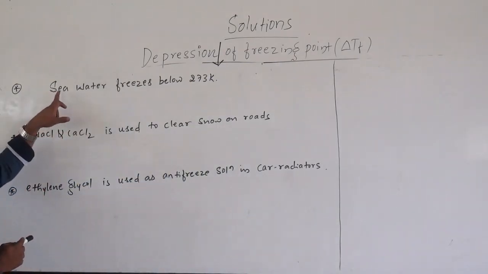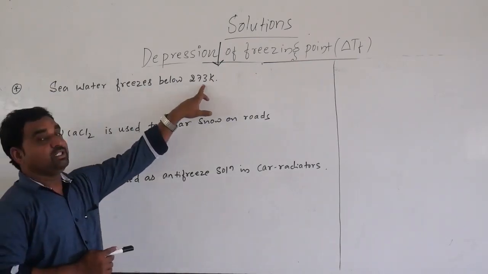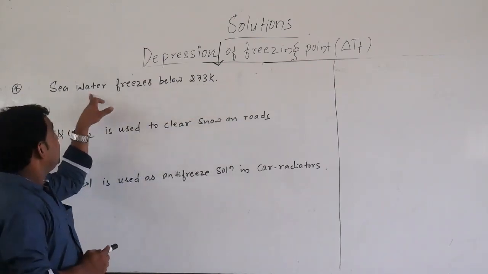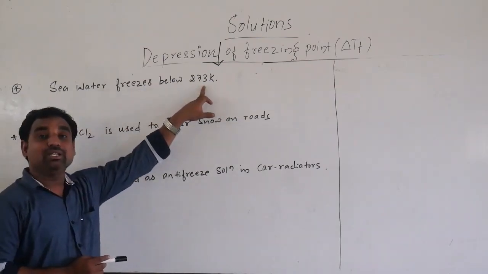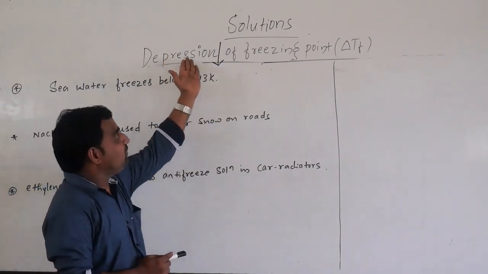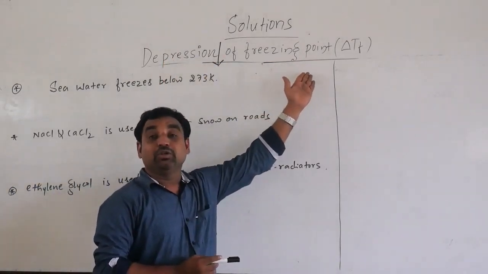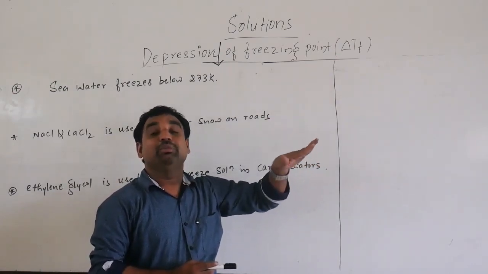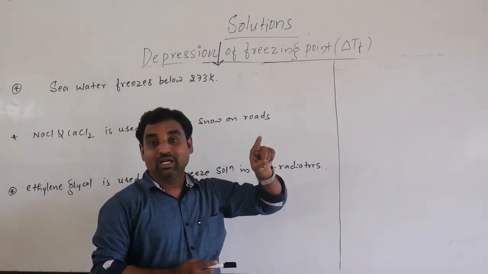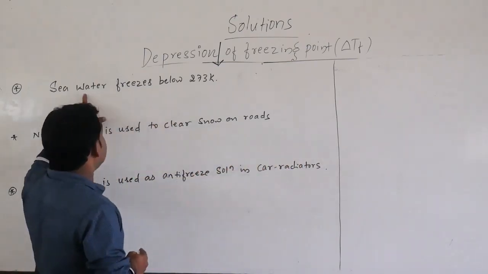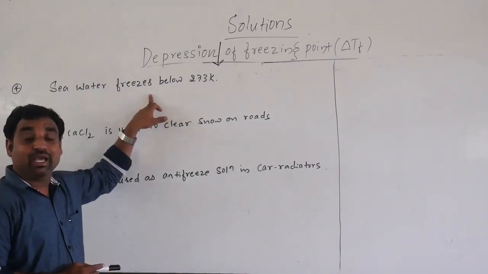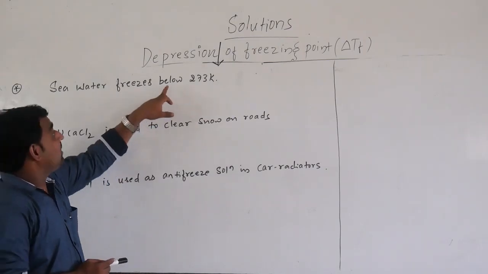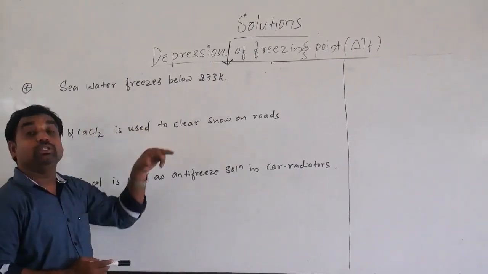Seawater freezes below 273 Kelvin. 273 Kelvin means 0 degrees Celsius. Why does seawater freeze below 0 degrees Celsius? We already discussed the depression of freezing point. Why will the solution's freezing point decrease below 0? Because of the non-volatile solute present in the solvent. Seawater contains many salts, hence the depression of the freezing point of seawater takes place. That leads to the seawater freezing below 0 degrees Celsius.